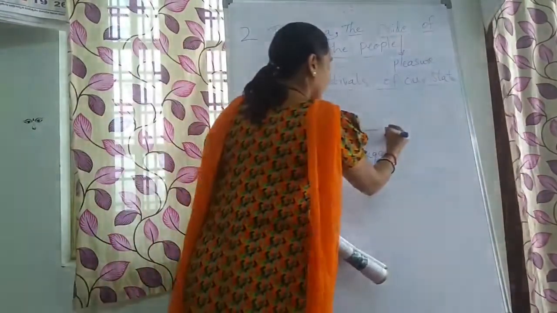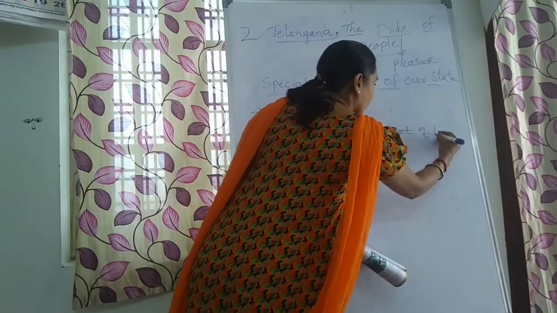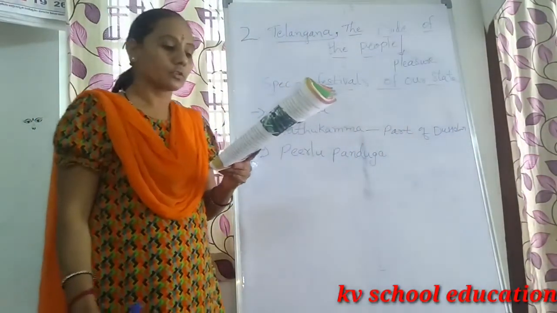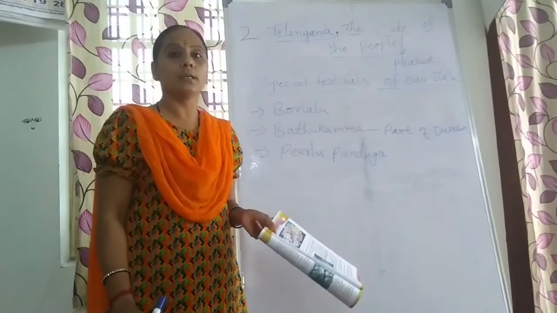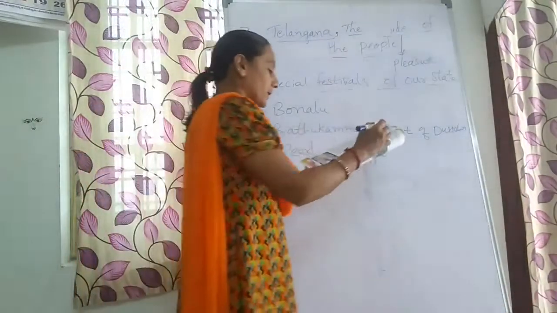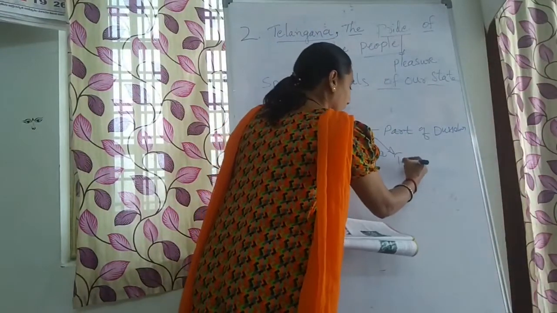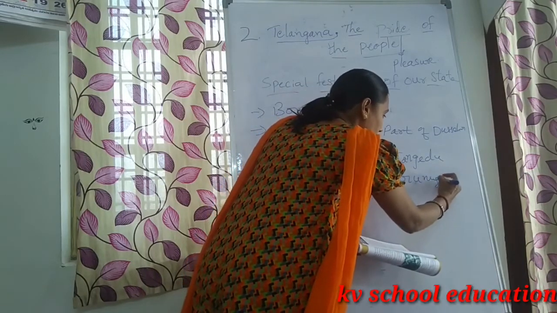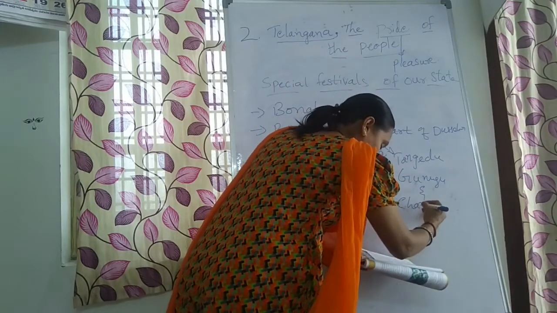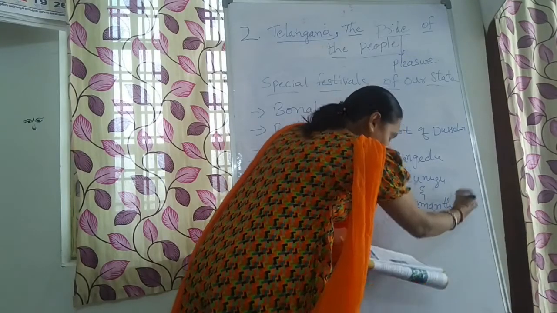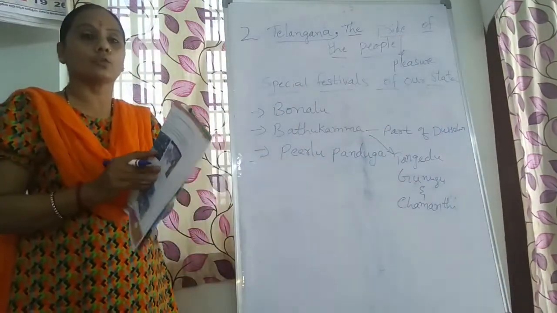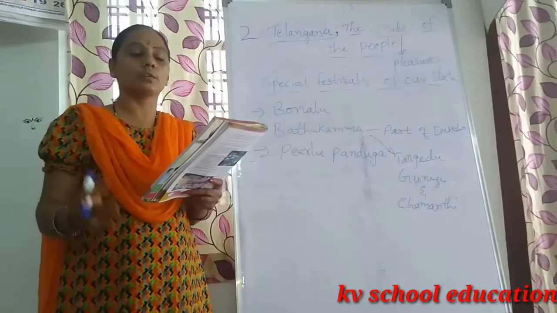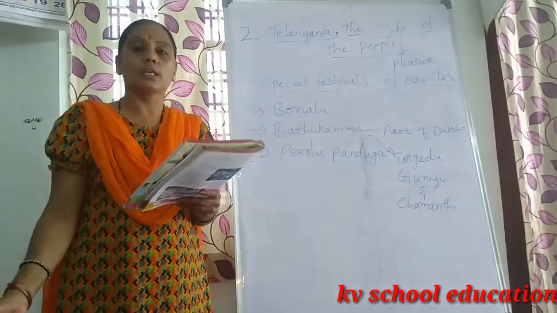In this festival we prepare Batukamma with beautiful flowers, that is Tangedu, Bunugu and Chamanti. From these flowers we prepare the Batukamma, and women folk dance and sing in our culture. Then after that we take that Batukamma and immerse it in the water or local tanks.